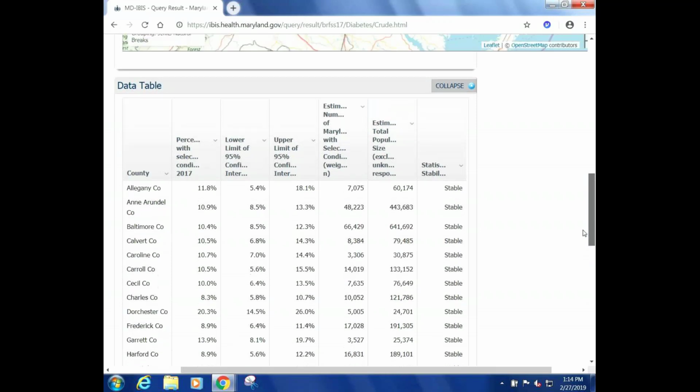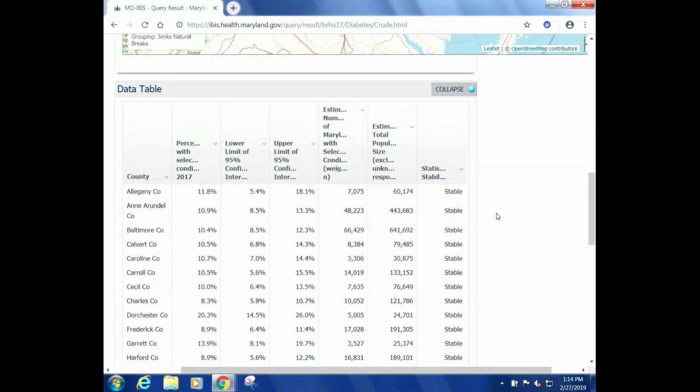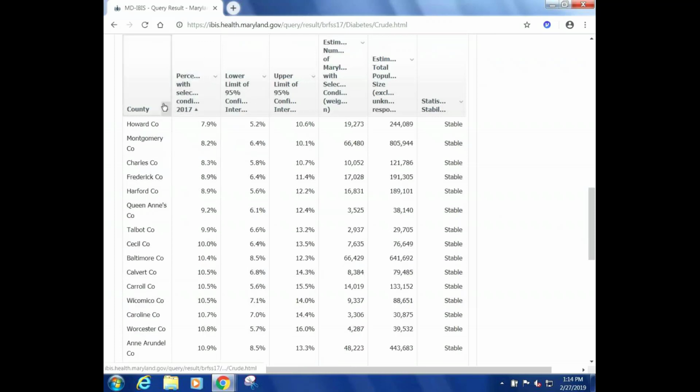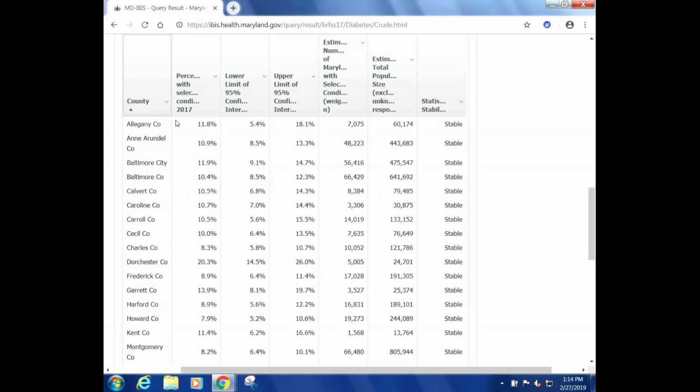So let me scroll back up to the top of the table so I can show you what the different columns are. The first one is the percent with the selected condition. I'm sorry, that might be a little hard to see on my screen, but it looks like we can also sort them, as you saw me just do by accident. So you can sort these in order if you want to.